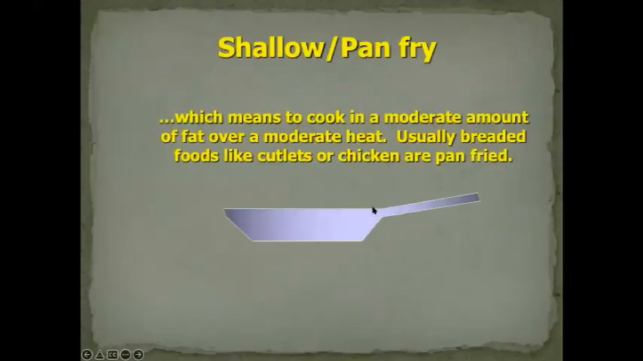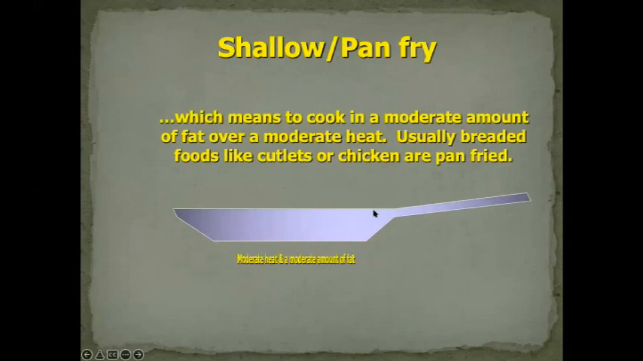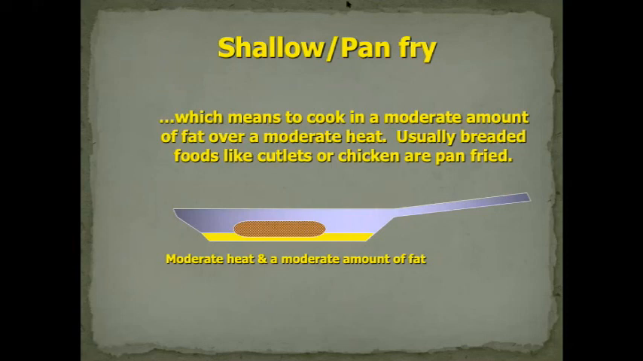Then there is shallow fry or pan fry, in which foodstuff is half immersed. It is not completely immersed. It usually happens with cutlets or chickens that are pan fried. अगर आप vegetable cutlet बना रहे हैं, chicken बना रहे हैं, तो वो generally pan fried होते हैं. इसके लिए moderate heat और moderate amount of fat चाहिए.